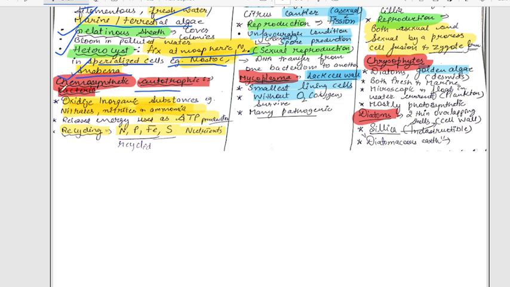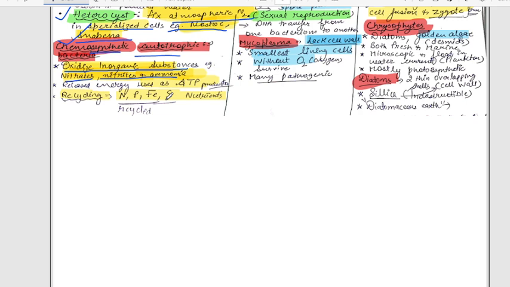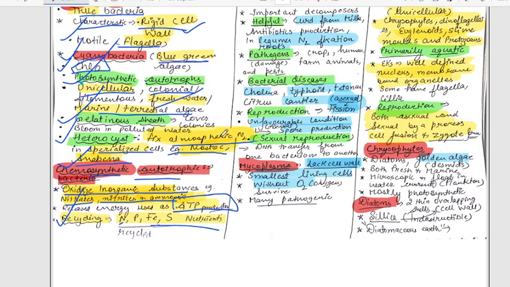Chemo means chemical. Synthesis, meaning chemical based synthesis. Autotrophy means chemical based food formation. That is chemosynthetic. Okay, and what they use, they oxidize inorganic substances, for example nitrates or ammonia, and the energy released during food formation is converted to ATP production. ATP is formed. Here recycling also occurs for nitrogen, phosphorus, iron, sulfur nutrients.